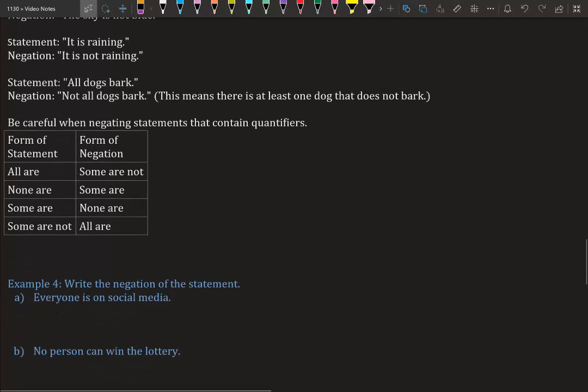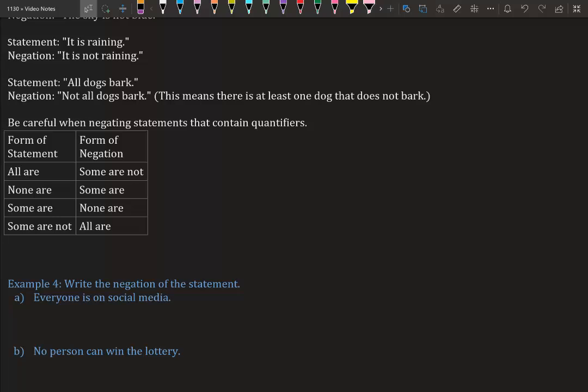Be careful when writing statements that contain quantifiers. All are, the opposite of that is some are not. Because if you're saying all are, that's every single thing. So you have to say at least one is not happening. None are, the opposite of that is some are, and then vice versa. Some are, the opposite of that is none are. Some are not, the opposite is all are.